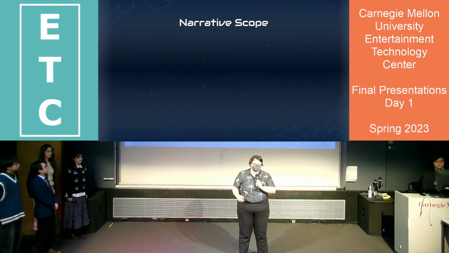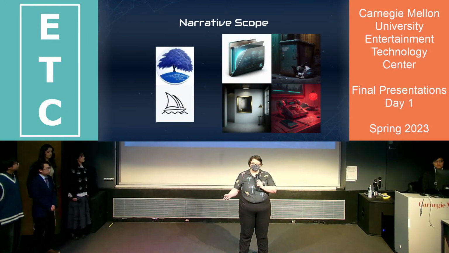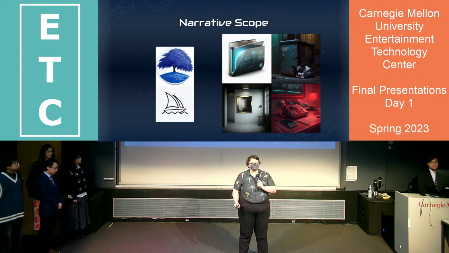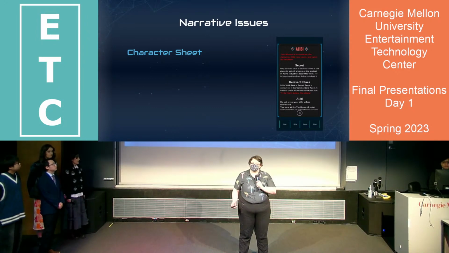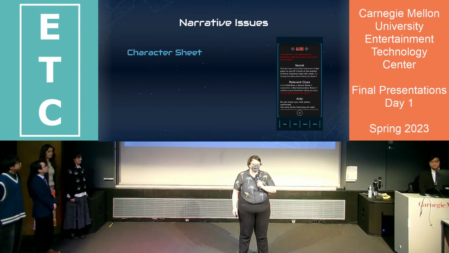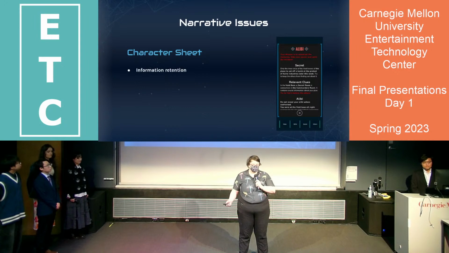To mitigate this large scope, we used AI art tools such as Blue Willow and Midjourney to generate images for many of our clues. Aside from the scope of our clues, the other main narrative challenge was refining our character sheets. In playtesting, we found that our noir style of writing was effective in building immersion, but was an obstacle to our players' information retention.